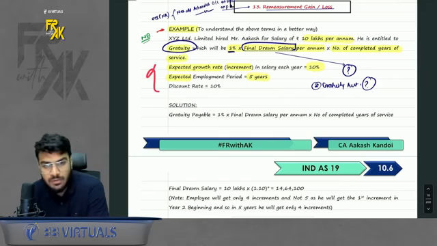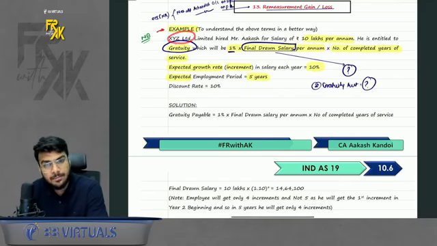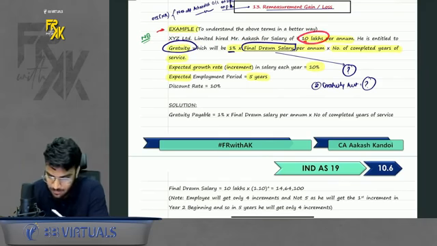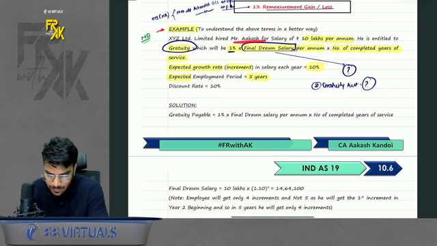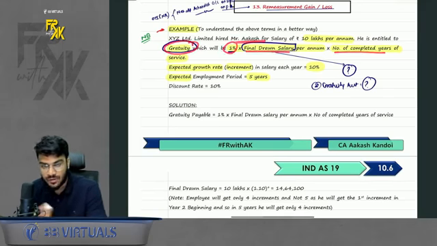First, what was the example? So let's say there is a company XYZ Limited who hired Mr. Aakash for salary of 10 lakhs per annum. This employee is entitled to a gratuity at 1% of final drawn salary into number of years of service. Okay. Now, final drawn salary means the year he retires, that time what will be salary, based on that he will get the gratuity amount.